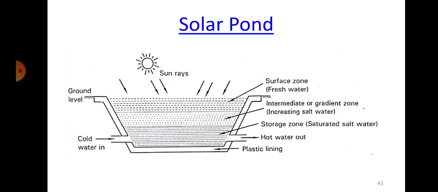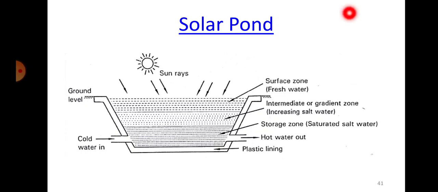Now in a solar pond, what is being tried is that we trap the energy which is usually happening at the bottom of the pond, and we don't allow that water to come up, become vapors and escape into the atmosphere. If we can trap that energy at the bottom itself, we can use that heat energy for some other purpose. That is what is being done in the case of solar pond.